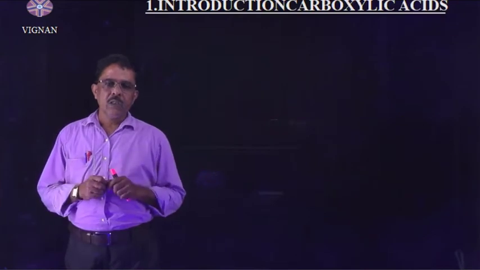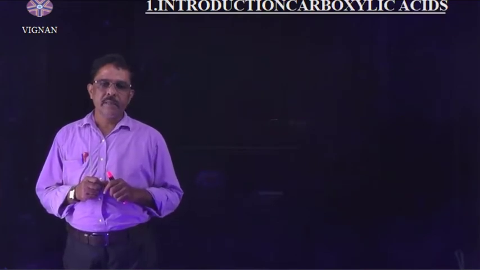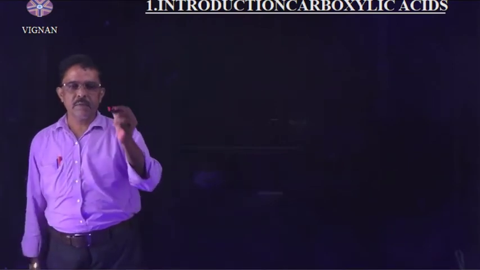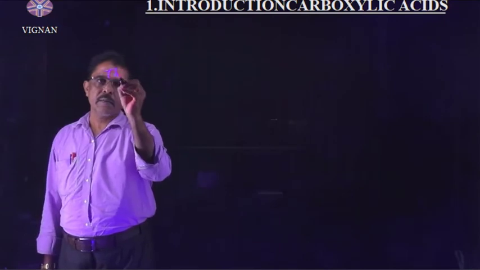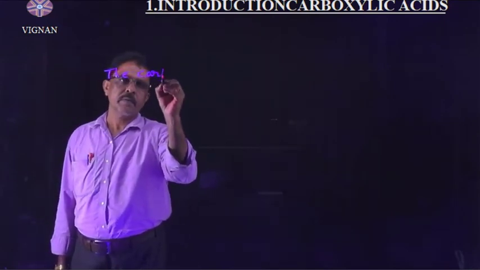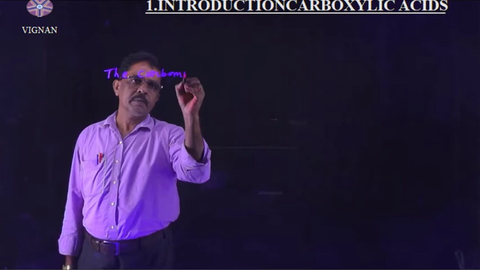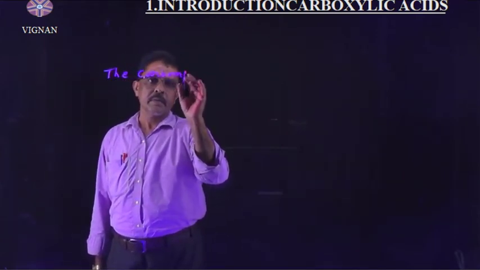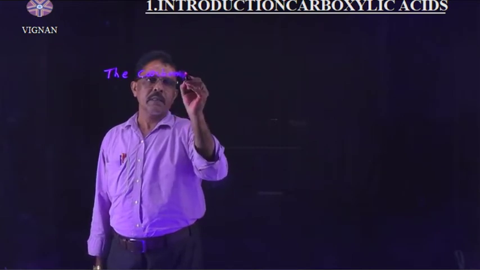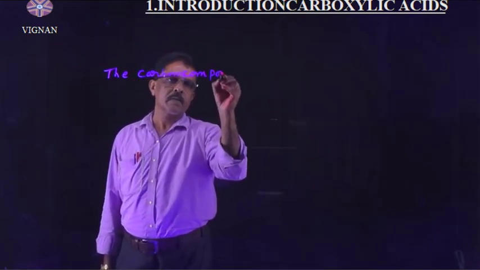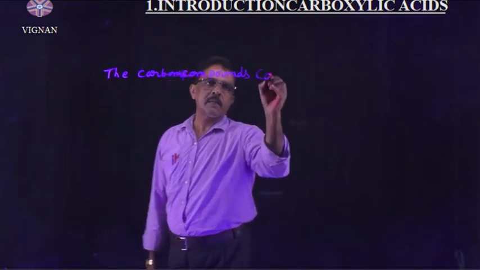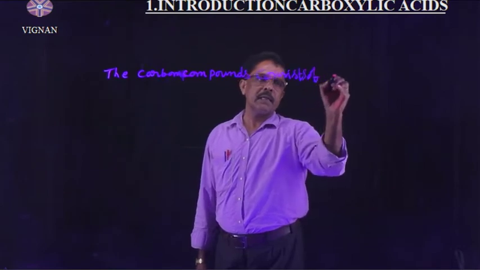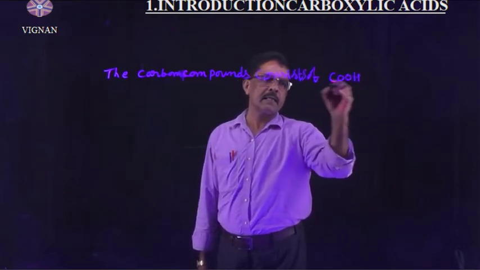In the introduction of carboxylic acid, carboxylic acids mean the carbon compounds consisting of the carboxylic acid functional group.